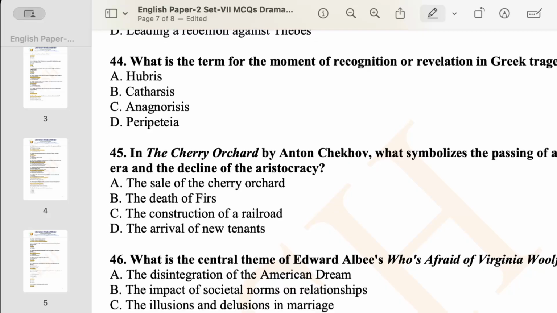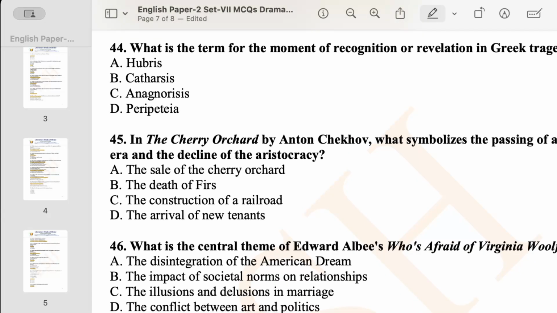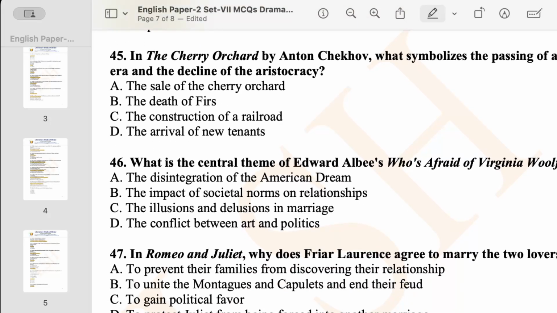Come to question number 44. What is the term for the moment of recognition or revelation in Greek tragedy? So this is an important one. Apart from this term, you need to learn all other terms too. And that is called anagnorisis. Now come to question number 45.